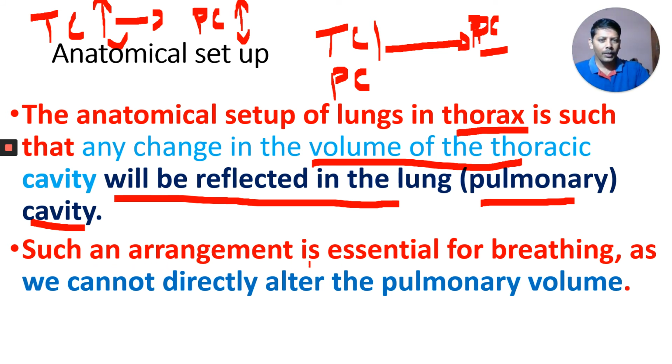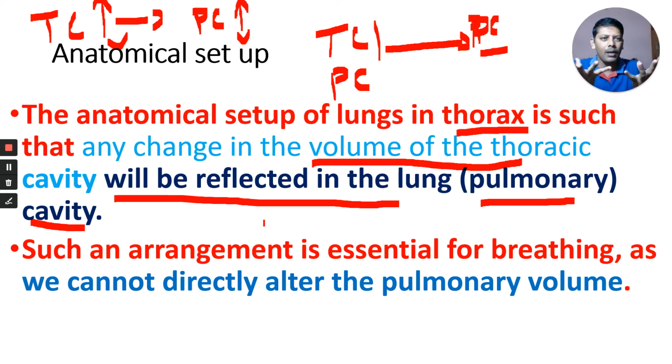Why is such an arrangement required? Lungs cannot increase their own pulmonary cavity. What do we call the cavity present in the lungs? Pulmonary cavity. Lungs cannot increase the volume of the pulmonary cavity on their own because they do not have any muscles.